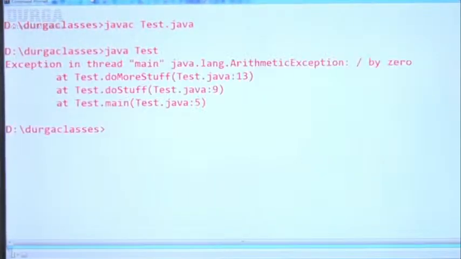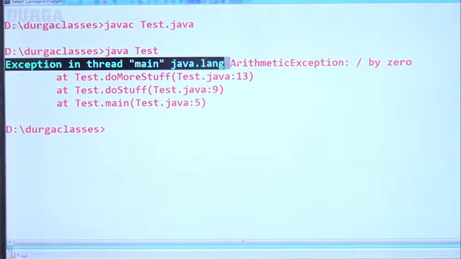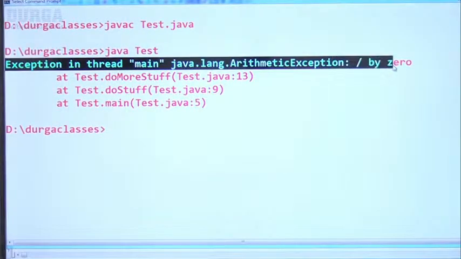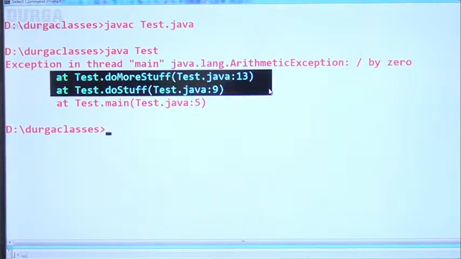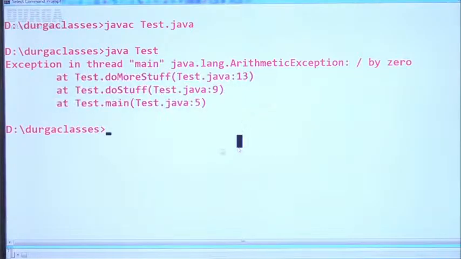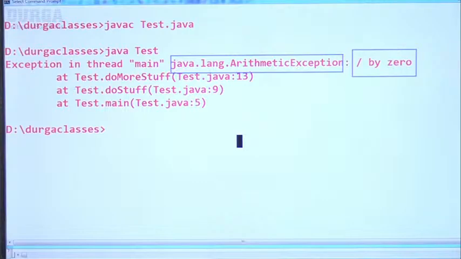Now at runtime, have you observed? Exception in thread main java.lang.ArithmeticException: / by zero at Test.doMoreStuff, at Test.doStuff, like this. If you observe, this is the name of the exception, java.lang.ArithmeticException. This is the description of the exception, and this one is the stack trace. Remember, this one itself is the stack trace.